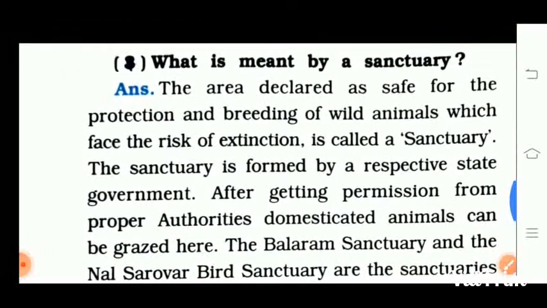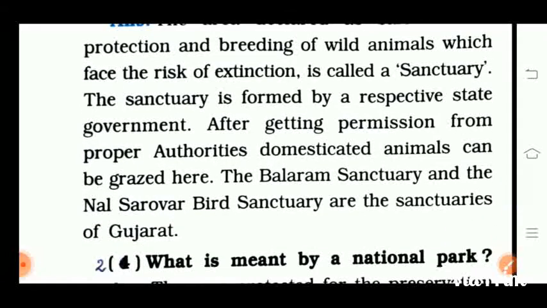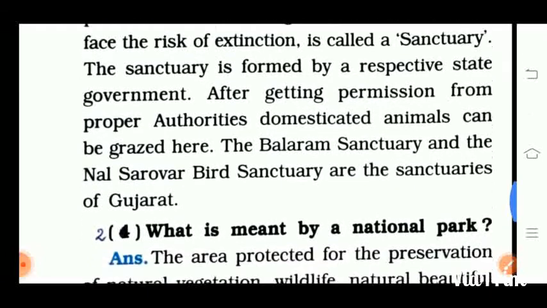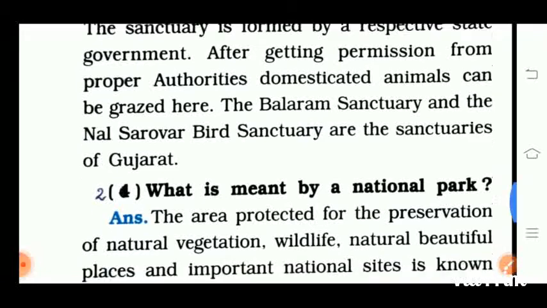The area declared as safe for the protection and breeding of wild animals which face the risk of extinction is called a sanctuary. The sanctuary is formed by the respective state government after getting permission from the proper authorities. Domesticated animals can graze here. The Balaram Sanctuary and the Nal Sarovar Bird Sanctuary are the sanctuaries of Gujarat.